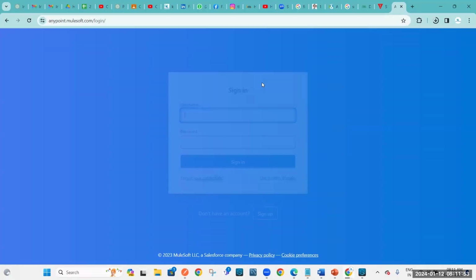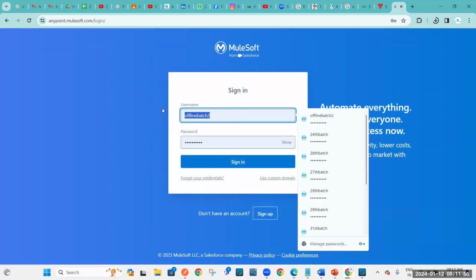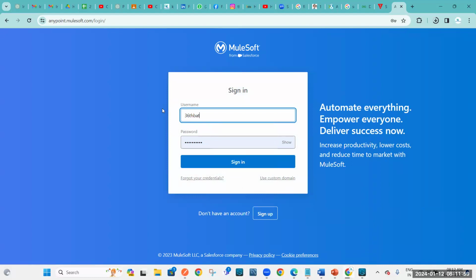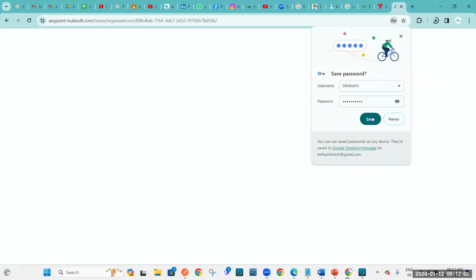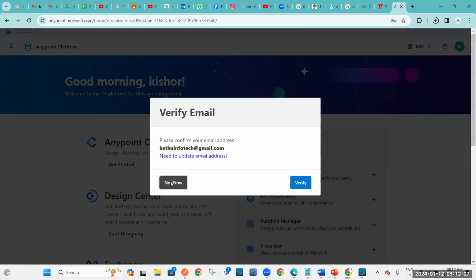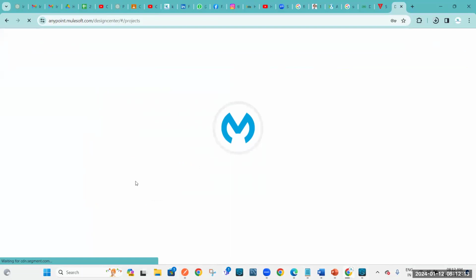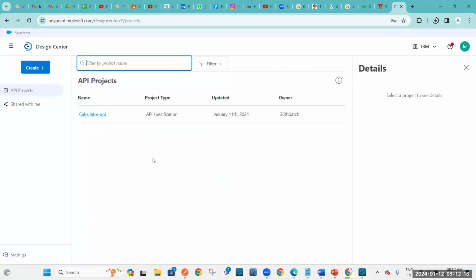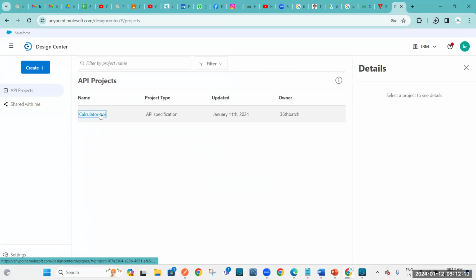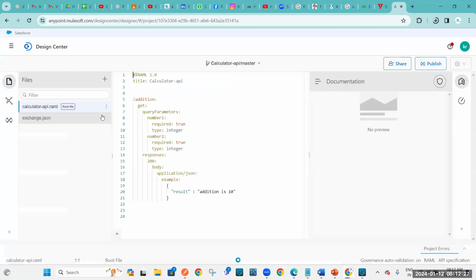So let me log into that. In Design Center we created it, right? You just click on start design. So this API we constructed yesterday. If you want to construct any kind of API, what are all the things required?